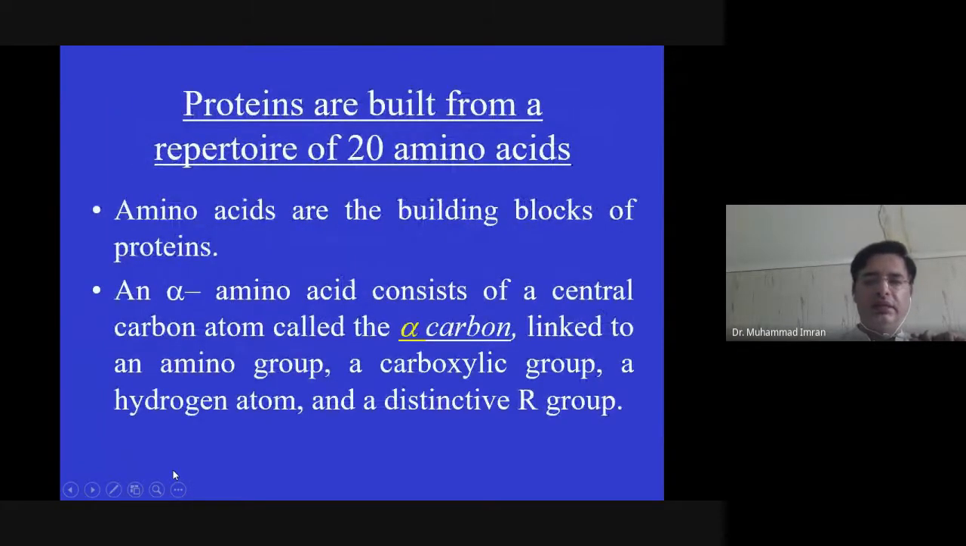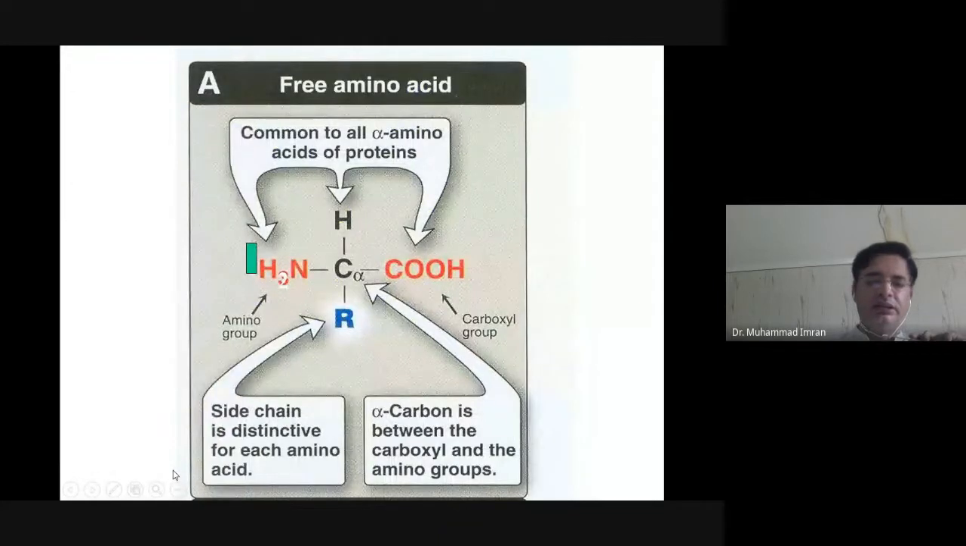So you can see we can classify the amino acid on the basis of three categories: on the basis of side chain, on the basis of polarity of side chain, and on nutritional basis. Every amino acid contains three common groups. What are the three common groups? One amino group, one carboxylic group, and a hydrogen group. These three groups are common to every amino acid.